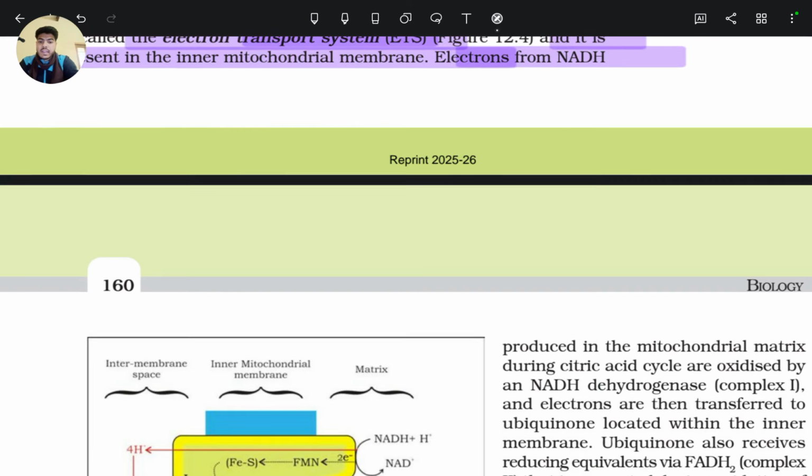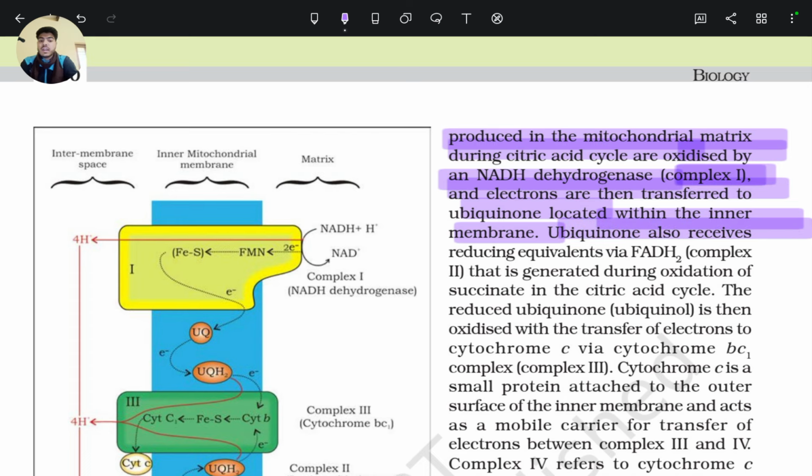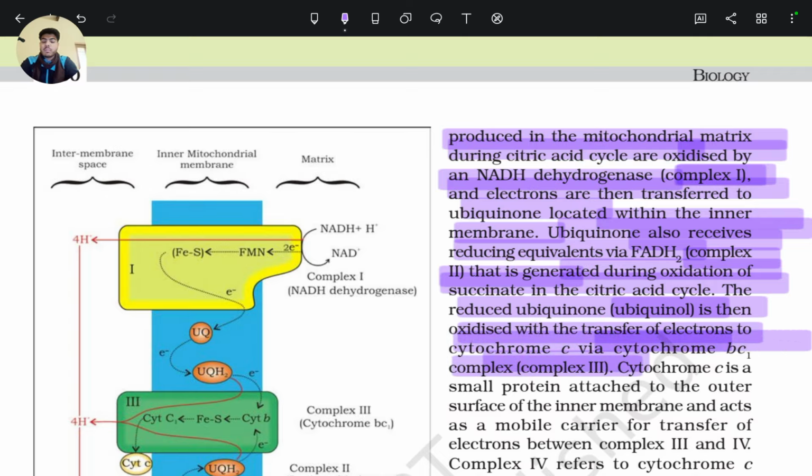Electrons from NADH produced in the mitochondrial matrix during the citric acid cycle are oxidized by NADH dehydrogenase, that is complex 1, and electrons are then transferred to ubiquinone located within the inner membrane. Ubiquinone also receives reducing equivalents through FADH2, complex 2, generated during oxidation of succinate in the citric acid cycle. The reduced ubiquinone, or ubiquinol, is then oxidized with the transfer of electrons to cytochrome C through the cytochrome bc1 complex, that is complex 3.